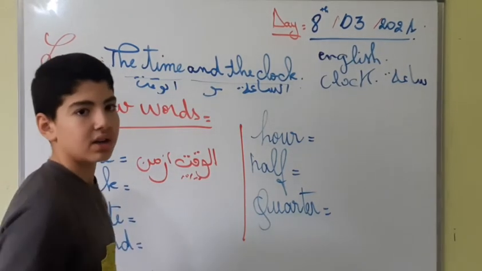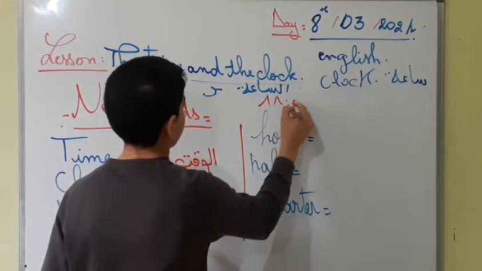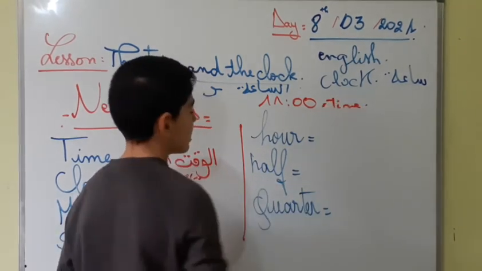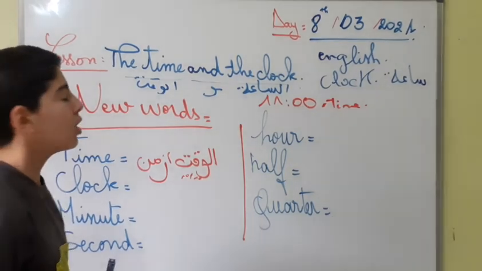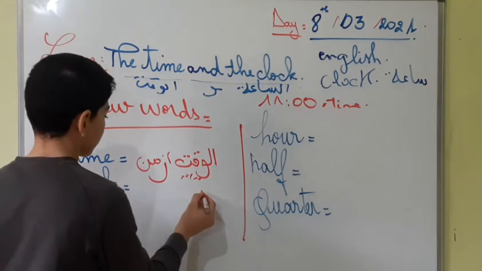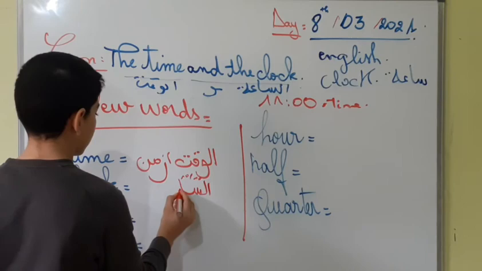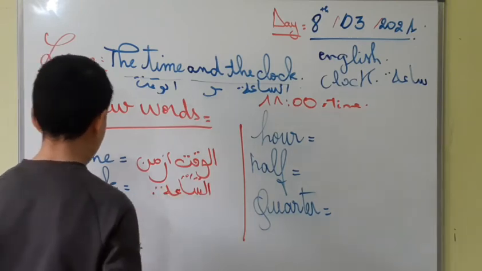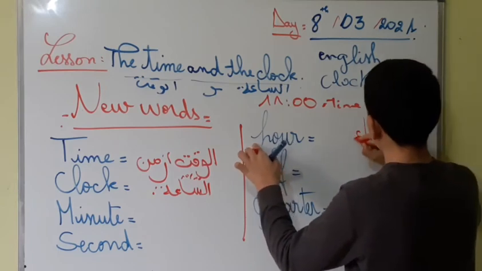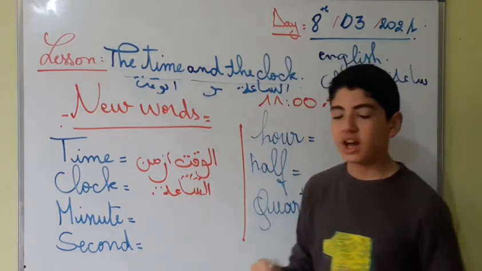Like now, look. This is the time. This is time. It's 11 o'clock. Okay. Now clock. الساعة لكن not like hour أيضا ساعة لكن ما هو الفرق؟ هذه الساعة تكون في الساعة. راح أشرح أكثر.